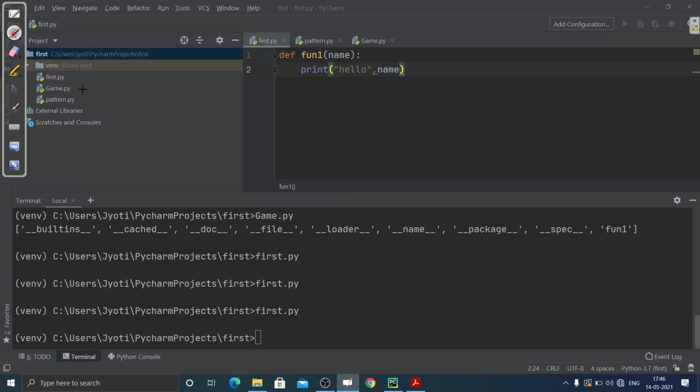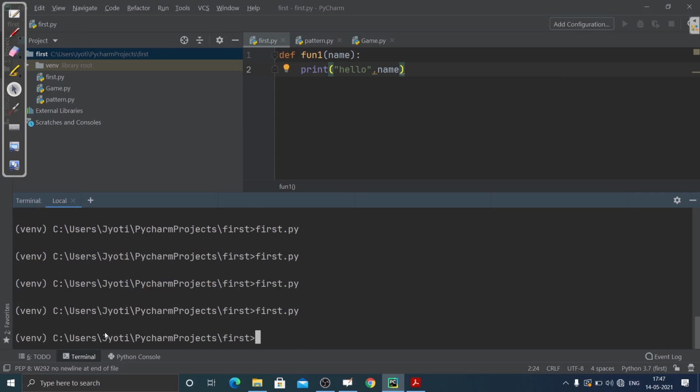It is not necessary to print anything or give output. Although we know that until you call a function, it is not going to get executed. Here the interpreter is not going to see what is happening inside this function because it is not getting called. So you can see nothing is getting printed.